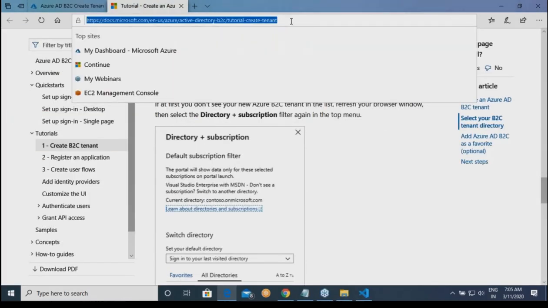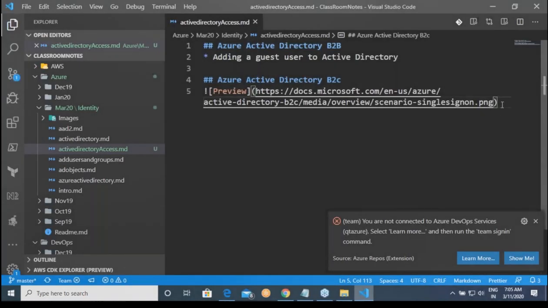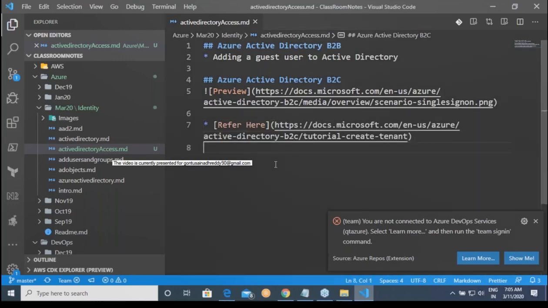But while that is getting created, let us go to our next topic. This is generally not an activity of yours, but still we need to understand. B2B is all about users. B2C is all about applications. To your application that is running, you want to pull in more users. That is where you use B2C. Right. So, here. Right.